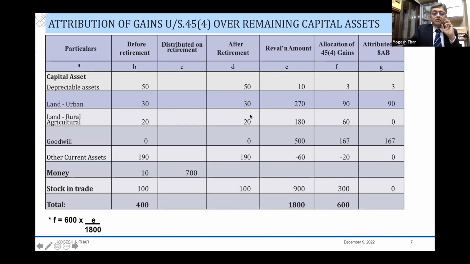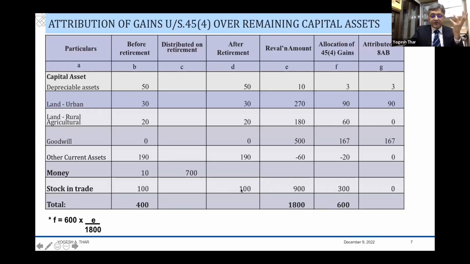Urban land, rural land is not a capital asset. It is outside the definition of capital asset. Goodwill, yes, it is a capital asset. Other current assets, yes, other current assets are also capital assets unless and until it is inventory, because capital asset includes property of every kind other than stock in trade and personal effects. So this is also a capital asset. Money, there is nothing, and stock in trade is also not a capital asset.